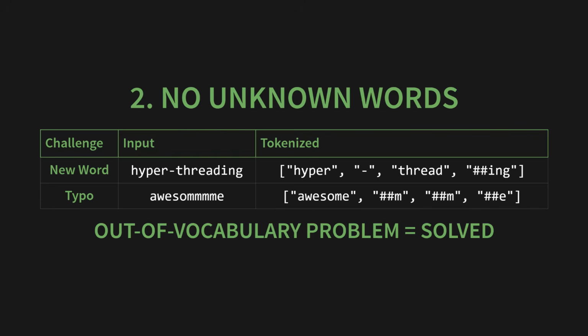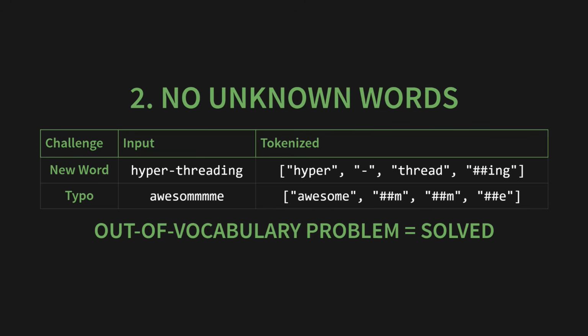How does it handle a challenge like a new word, hyperthreading? Simple. It just builds it from its Lego bricks. Hyper, thread, ing. What about a typo, like awesomme? It might break that down into awesome, m-m-e. The out-of-vocabulary problem is solved.